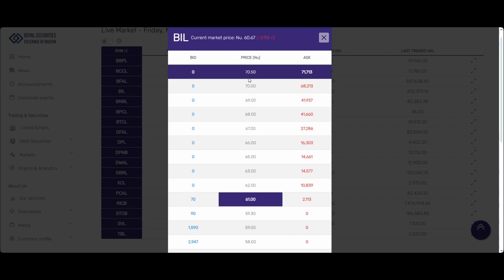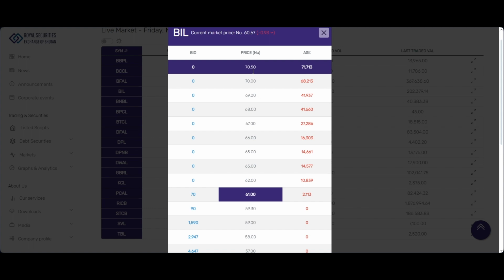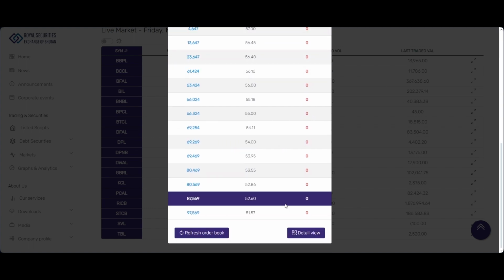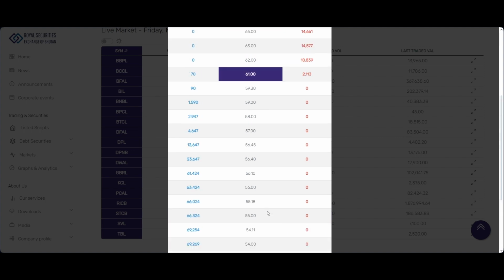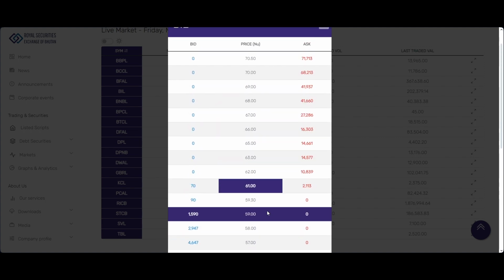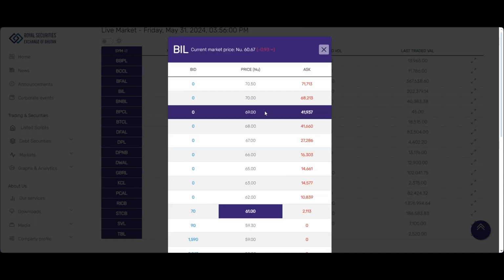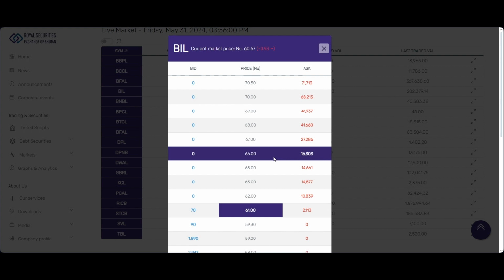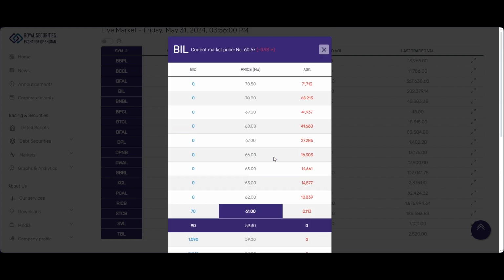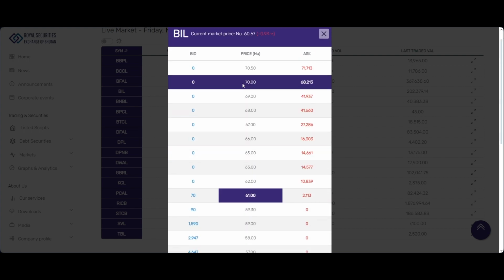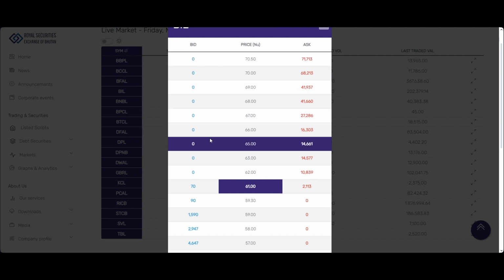It starts all the way from 70.5 Ngultrum till 51.57, which is within the range of the 15% circuit breaker that we have. So 15% up or down of the current market price, the price range is depicted. So if you see, the bid is all of those buyers who are willing to buy at different prices.